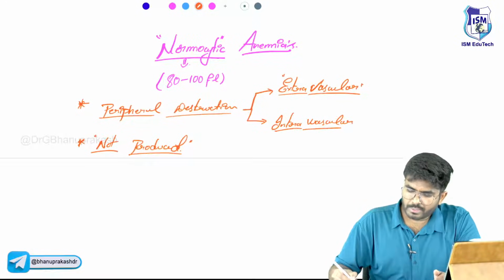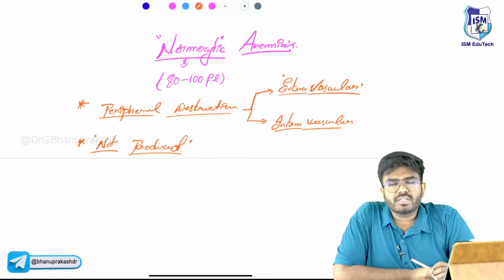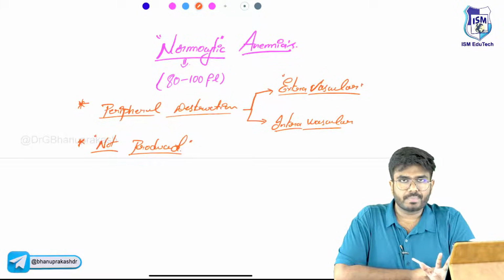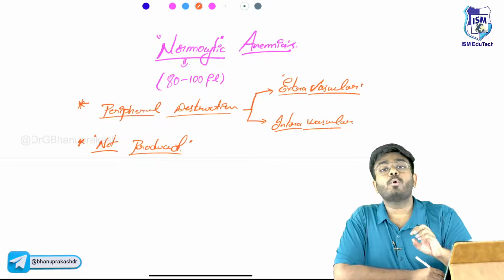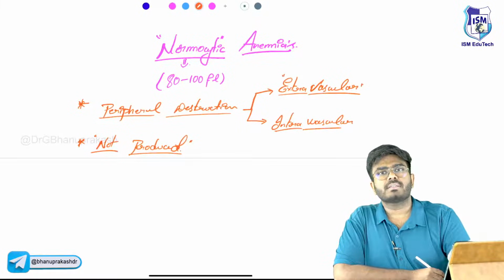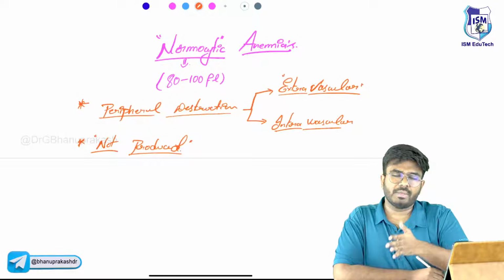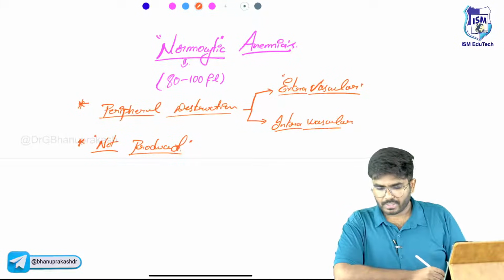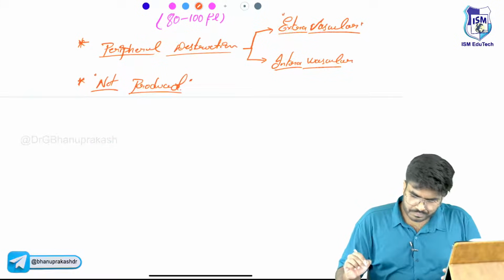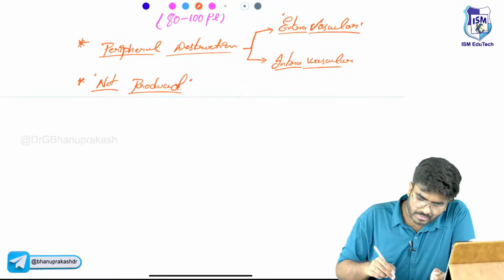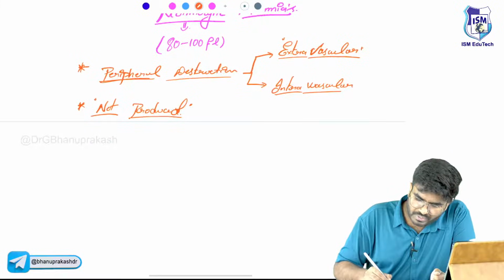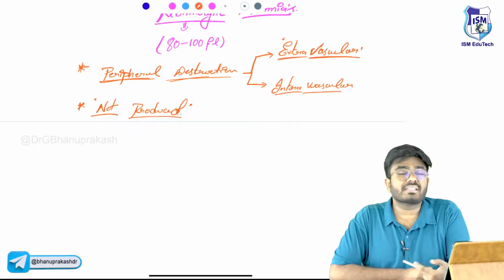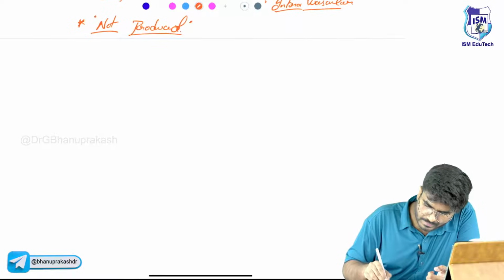Now tell me, how many types of hemolysis are there? Two types: extravascular hemolysis or intravascular hemolysis. Hemolysis, in the name itself, hemo means blood, lysis means breakdown. RBCs are getting broken down. So without any further delay, let's begin our topic with peripheral destruction anemias, that too extravascular.